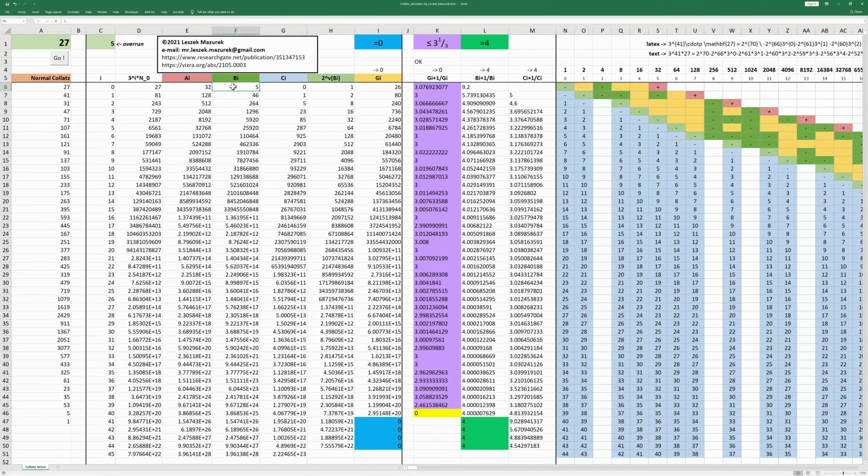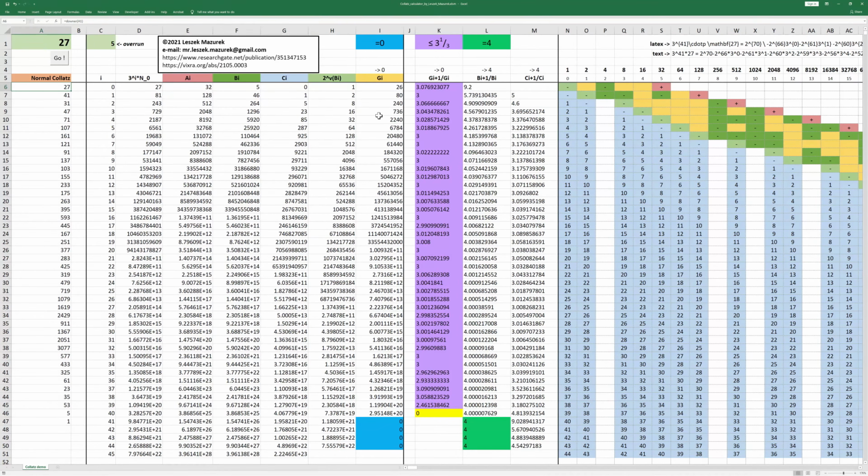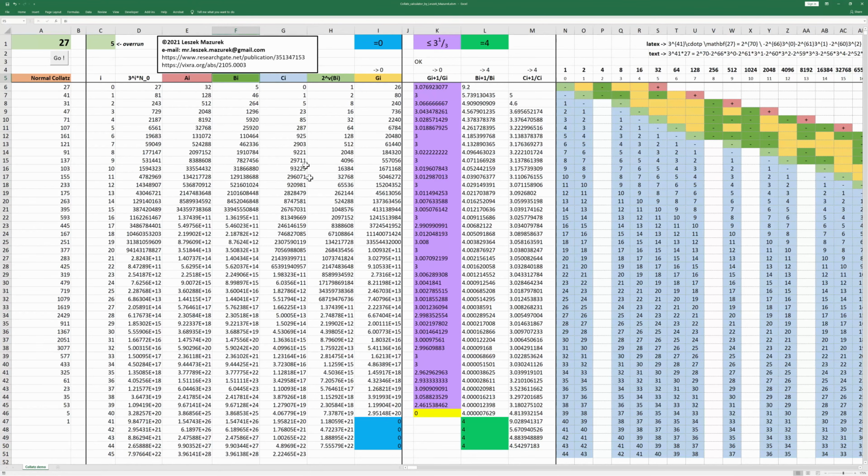And of course, you can check row by row what is here in a column BI is the sum of all these green cells on the right side. The same situation is with GI, which is calculated as a sum of all bits. As you can see here, we've got 26 in GI, and it's just a sum of 16 plus 8 plus 2, which is 26. So in case of GI, it is also just a sum of all bits highlighted in this color.